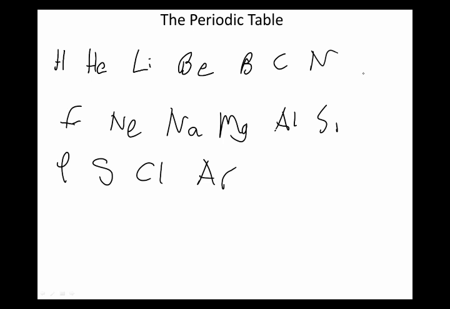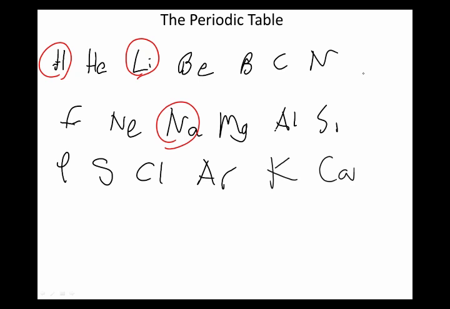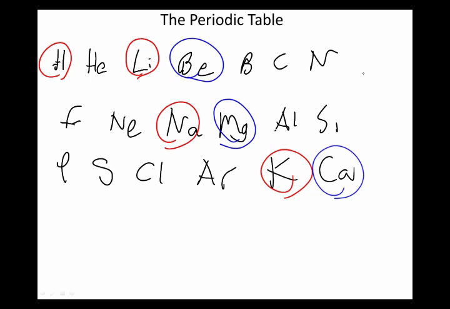And what he did was he just looked at their properties, and he noticed some funny things happen. He noticed that hydrogen, lithium, sodium, and I'm going to add one or two extras to make the point, potassium, all had really similar properties. He then noticed that beryllium, magnesium, calcium all had really similar properties.